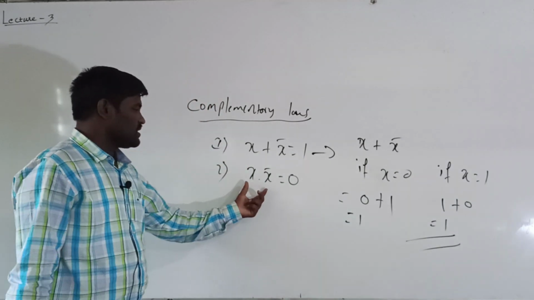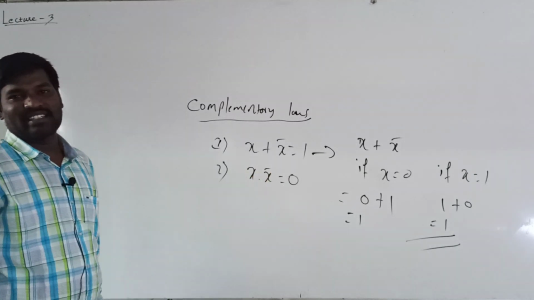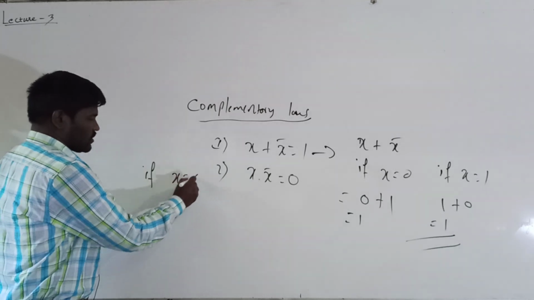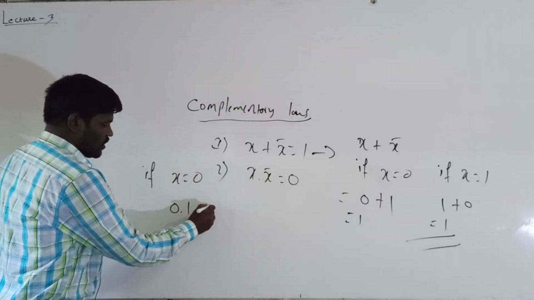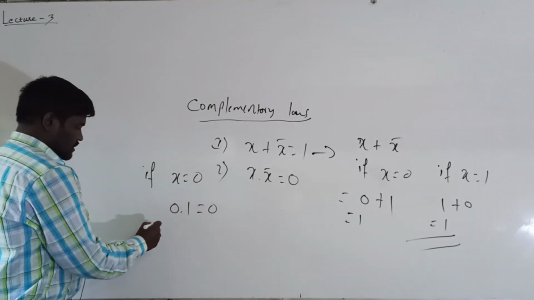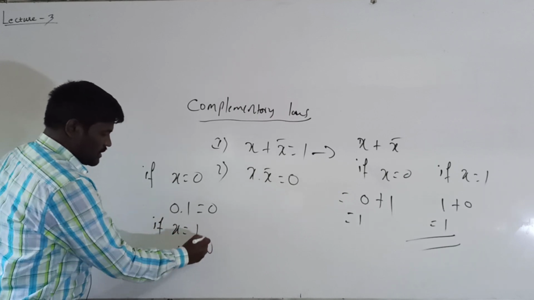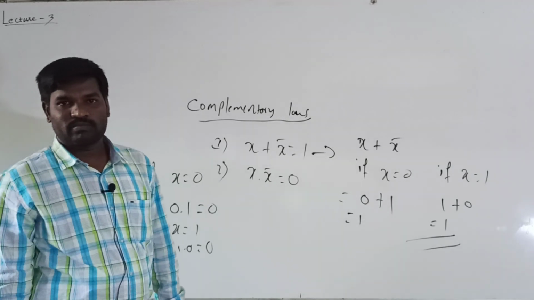In the same way, we can prove that x into x bar is equal to 0. That is, if x is equal to 0, 0 into 1, obviously it is 0. If x is equal to 1, 1 into 0, again it is 0.